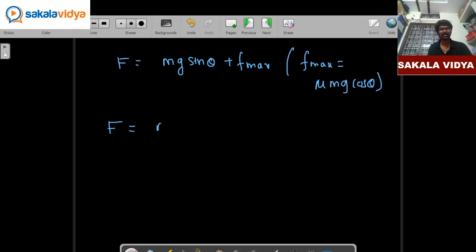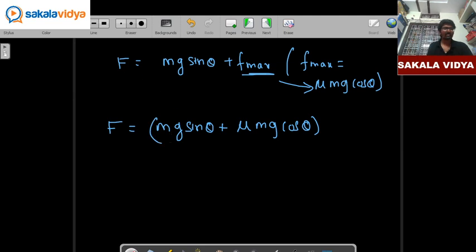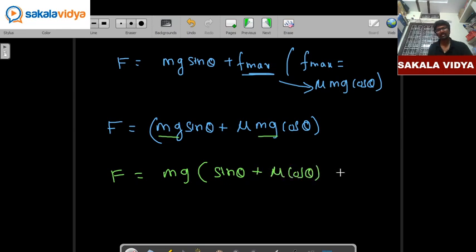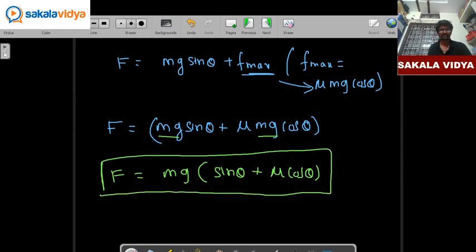So F is equal to mg sin theta. So in the place of F max, I am going to substitute this value mu mg cos theta. So from this equation mg is common, so force is equal to mg times of sin theta plus mu cos theta. So this is the value of our force.